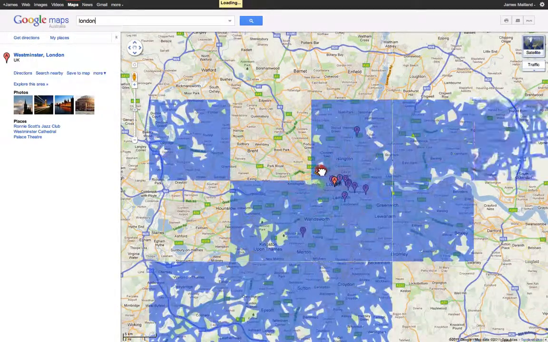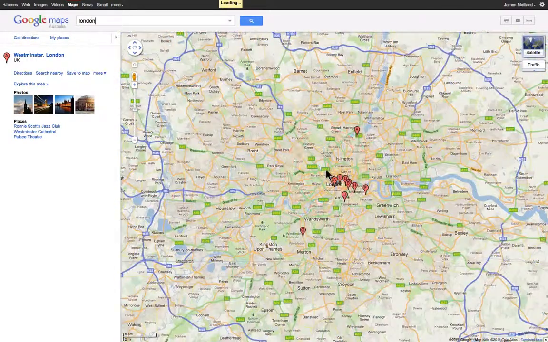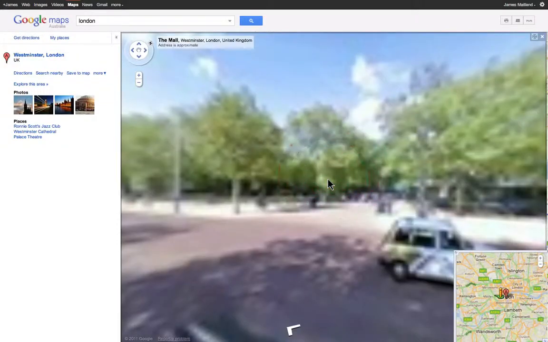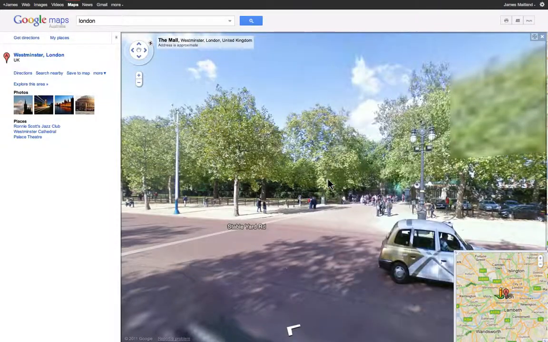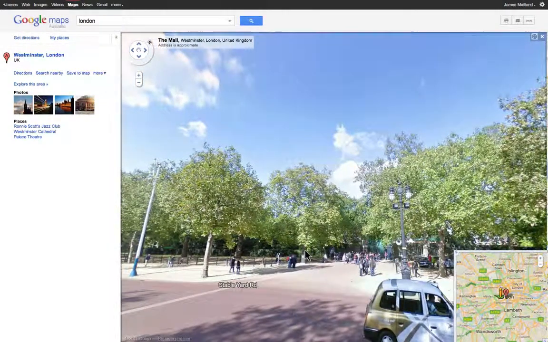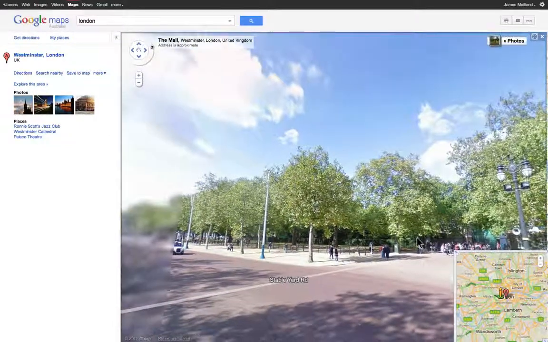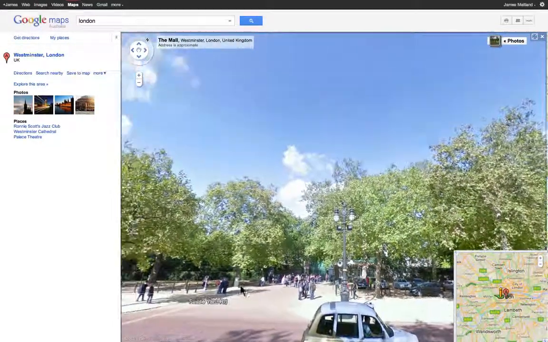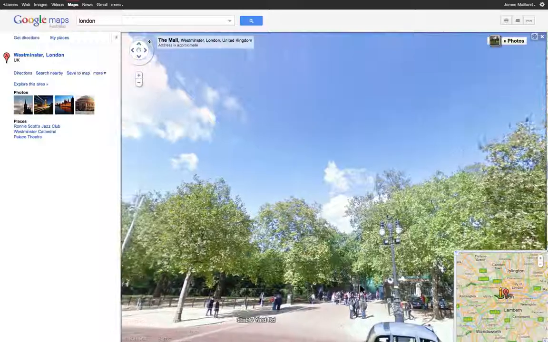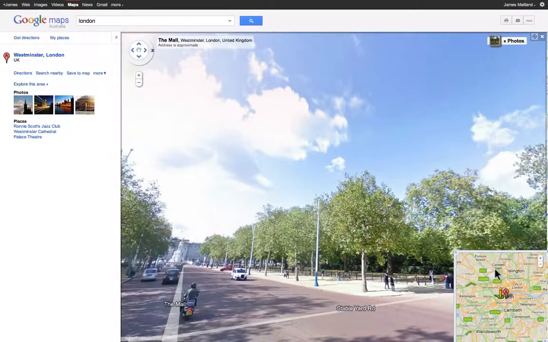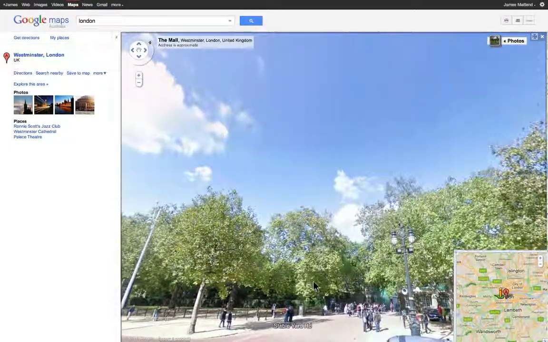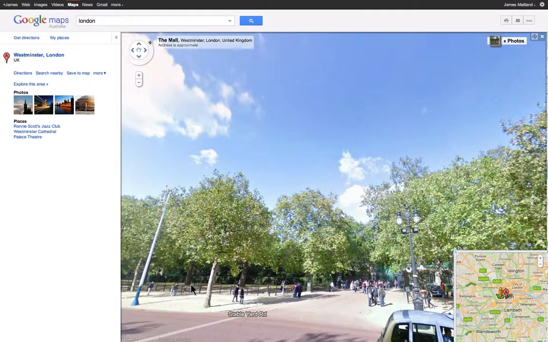Let's put the guy on a street. And I can actually have a look at what that street in London looks like. I can look around. I can move around if I want to.